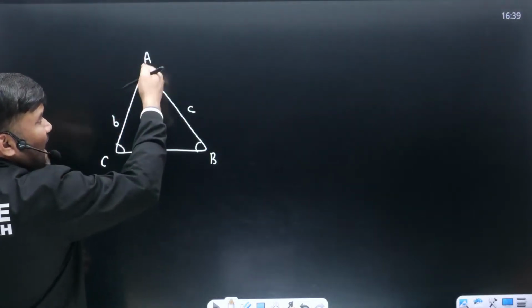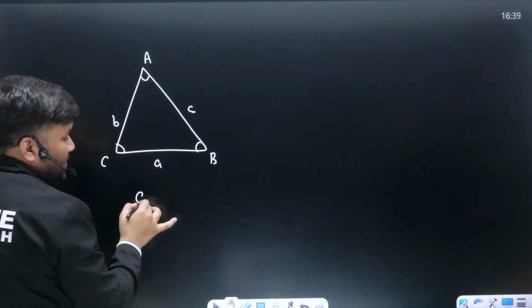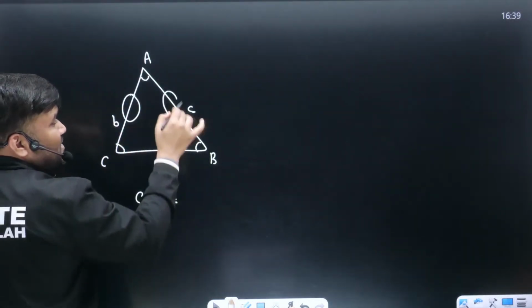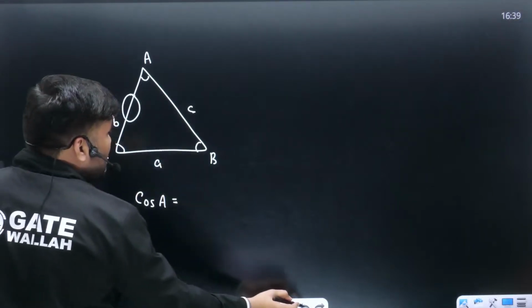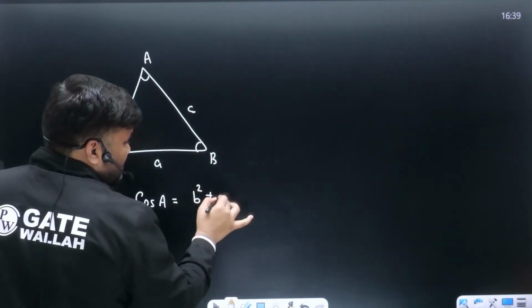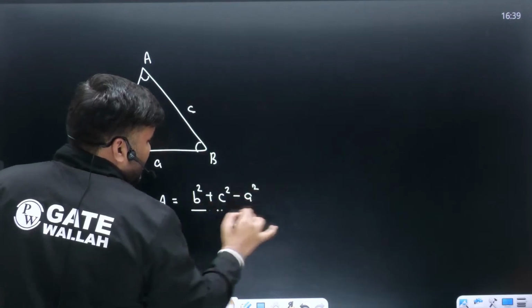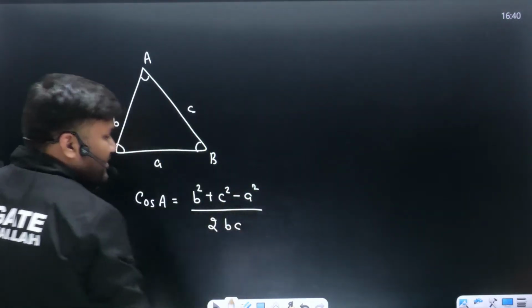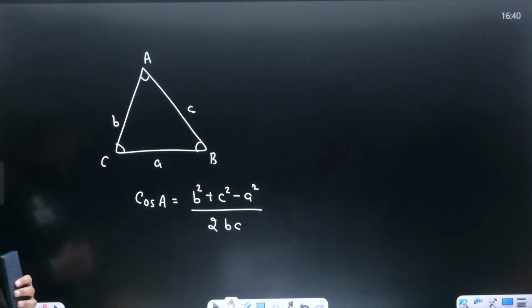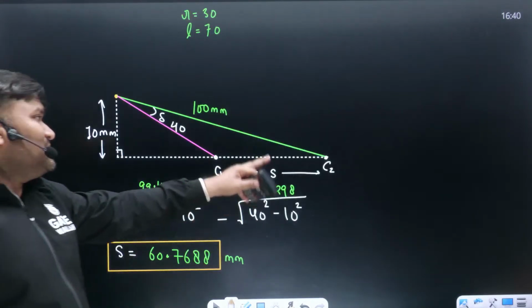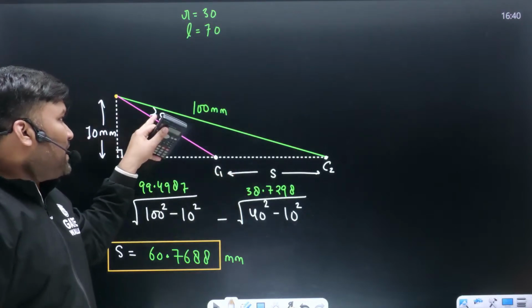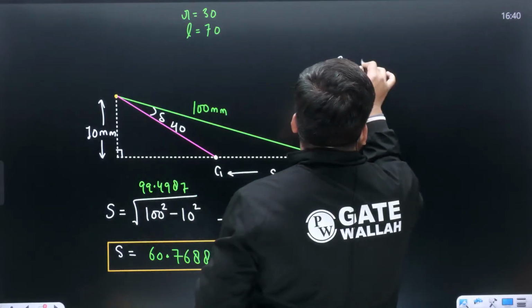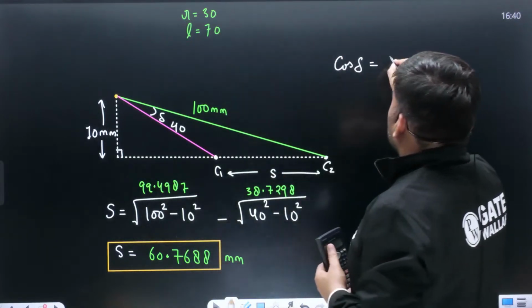So cosine of angle A, cos A, can be written as B square plus C square minus the opposite side square, that is, B square plus C square minus A square, divided by twice the adjacent sides, twice of BC. If you know all these three dimensions, angle delta can be easily found out. How much is cos delta going to be?